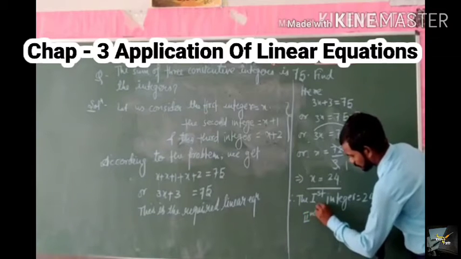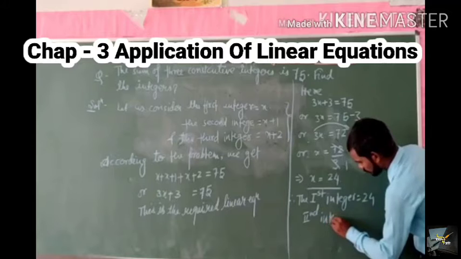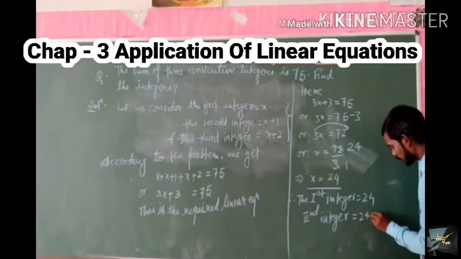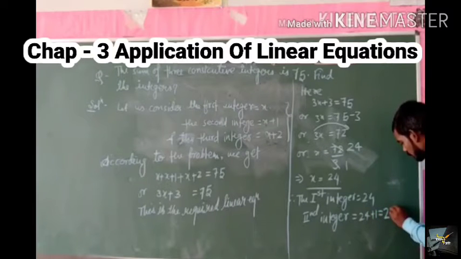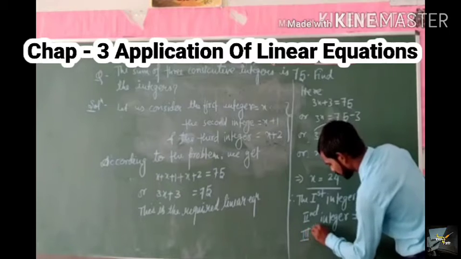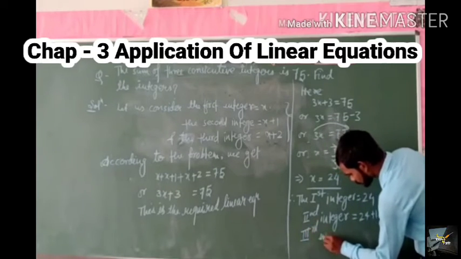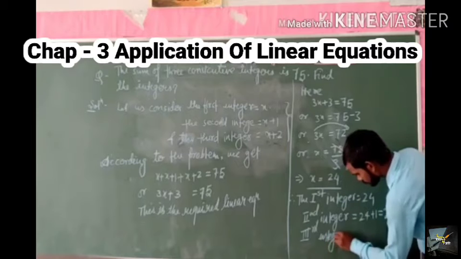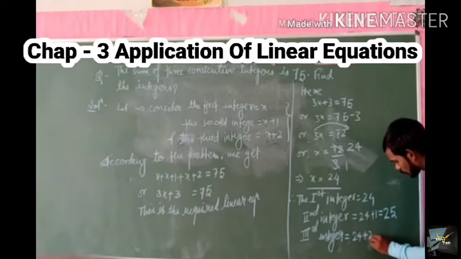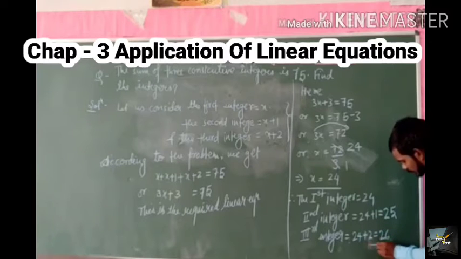Second integer is equal to 24 plus 1, and this is equal to 25, and the third integer is equal to 24 plus 2, which is 26.